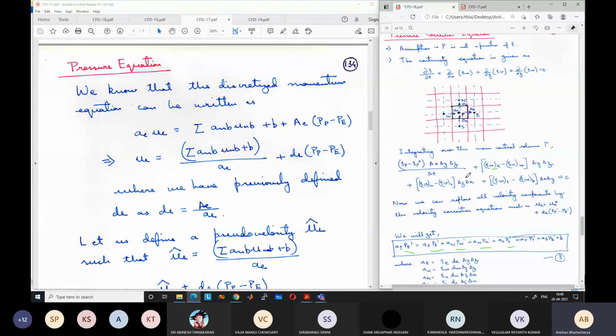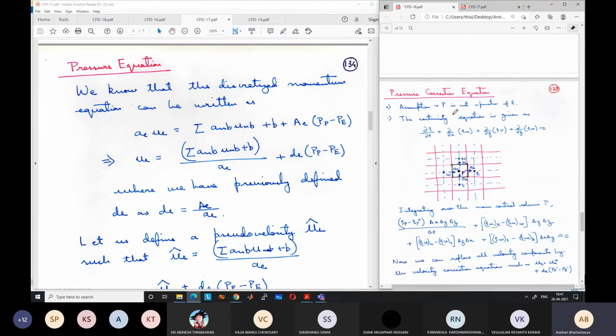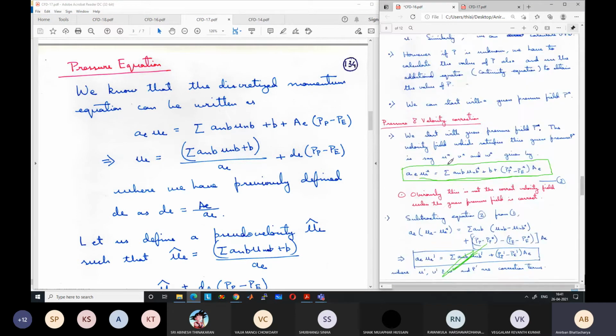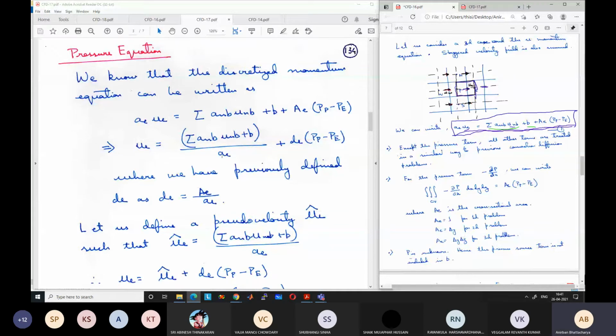Okay. So the discretized momentum equation we have seen can be written as aE uE is equal to summation a_nb u_nb plus b plus aE (PP minus PE). By rearranging the terms, we can write this as uE is equal to (summation a_nb u_nb plus b) by aE, plus aE by small a, which we have already defined as dE, times (PP minus PE).